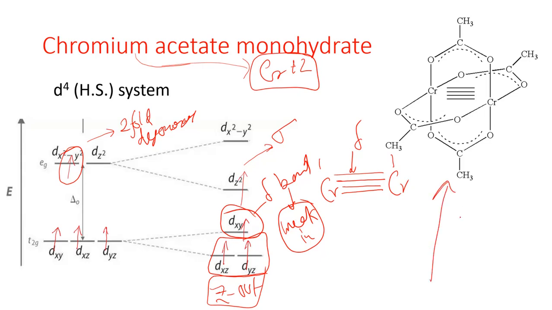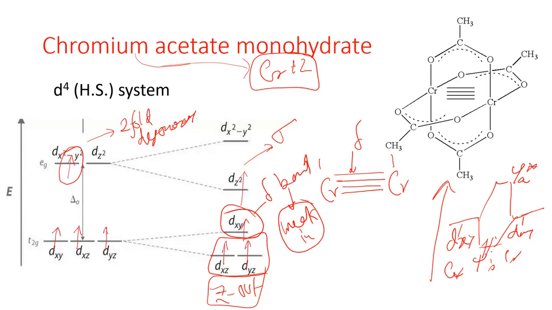To form a delta type of bond means you can draw this partial MO diagram, with 2 dxy orbitals on 2 chromium atoms, right? Now they can come close to each other to make a delta bonding and a delta anti-bonding MO.